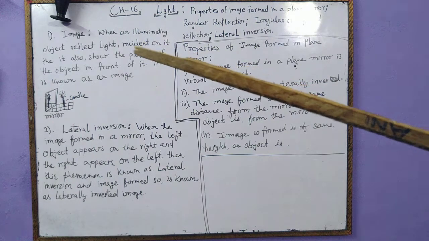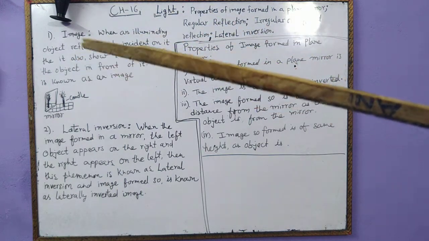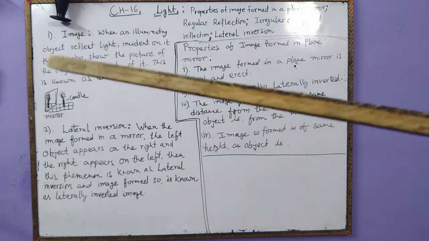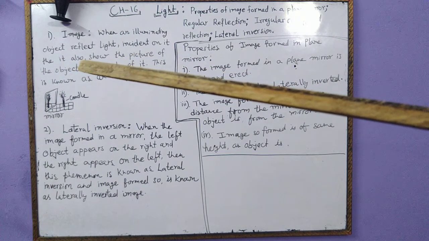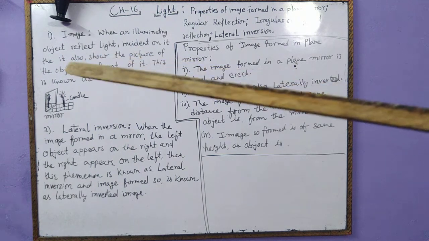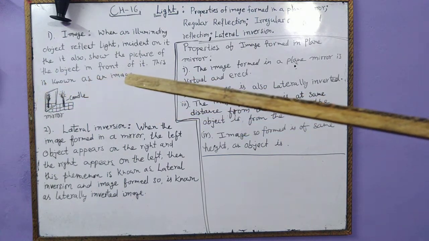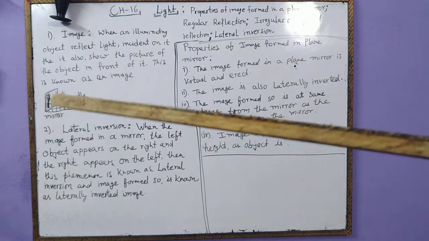First of all, I'll take you to image. We are using this term again and again in this chapter, so we should know about the image. What do you mean by image? When an illuminating object reflects light incident on it, it also shows the picture of the object in front of it. This is known as an image. For example, take this mirror, which is an illuminating object.